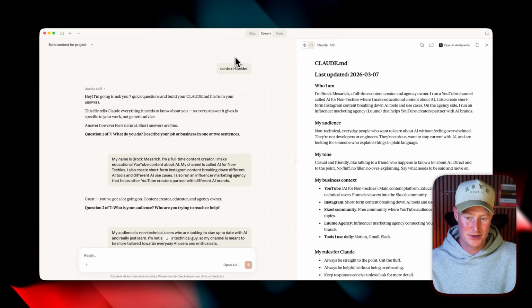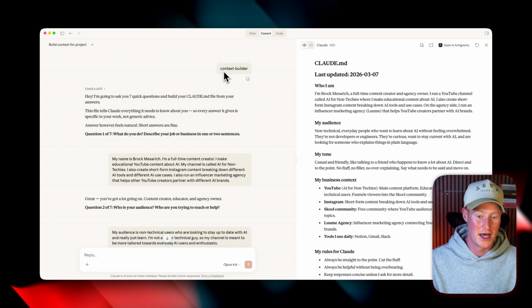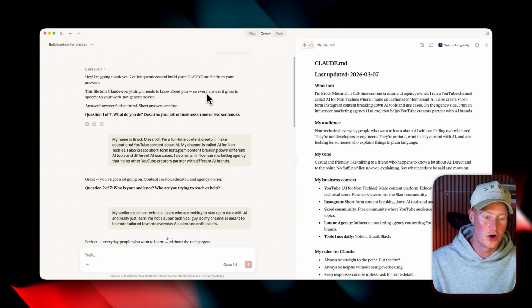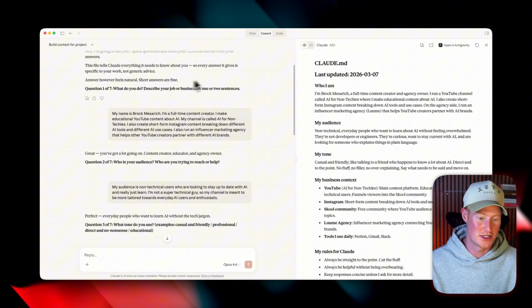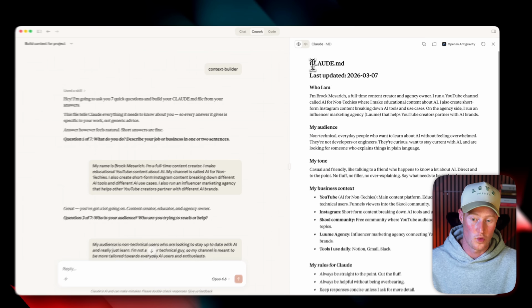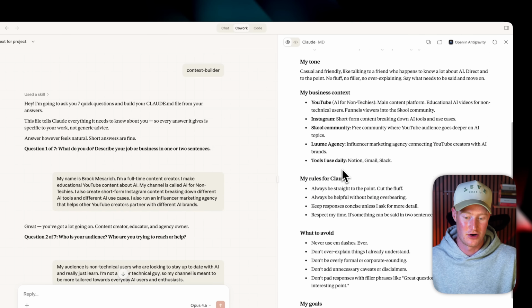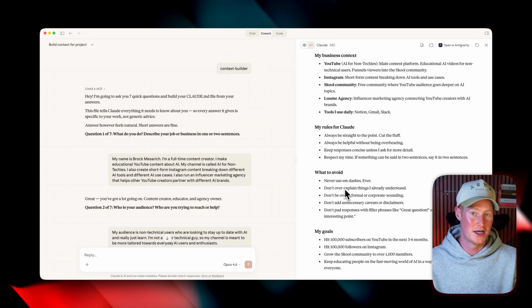The hack that I'm going to show you is I created this specific skill inside of Claude Cowork called Context Builder, and it will go through and ask me 7 different questions in order to populate a Claude MD file. You can see on the right hand side, this is what it generated for me right here. So who I am, my audience, my tone, my business context, my rules for Claude, what to avoid, and specifically all of my goals for the next 3 to 6 months.